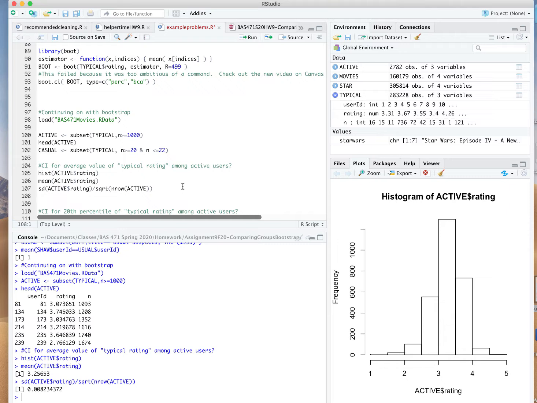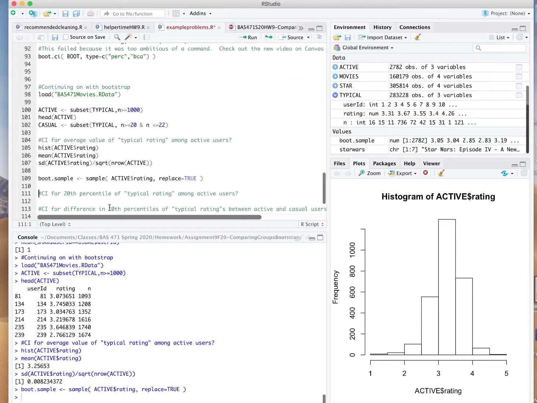But let's come up with a range of values that are plausible for mu based on this data. Let's come up with a 95% confidence interval. Here's how the Bootstrap procedure works. We're going to generate alternative samples. I'm going to call them boot samples here, by picking with replacement from the originally recorded values. So we'll put replace equals TRUE so that we can pick the same value twice potentially. This will generate a sample of equal size to our original data, and this represents how our data could have turned out.